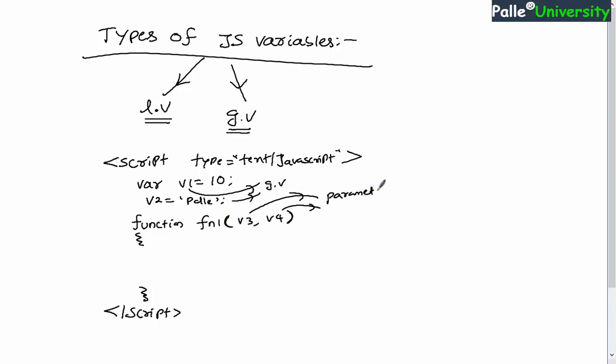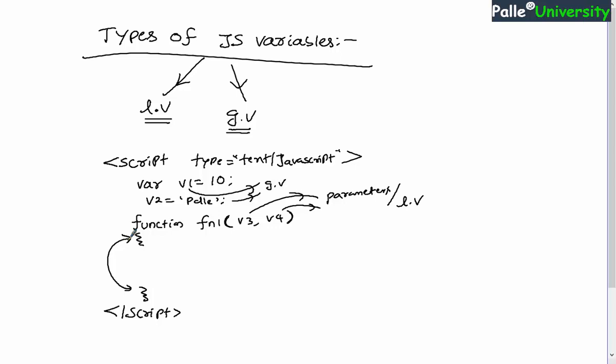Many developers call these variables parameters, and obviously they are parameters. In my case I will call these variables local variables, because you are supposed to use them only inside this function body or method body.